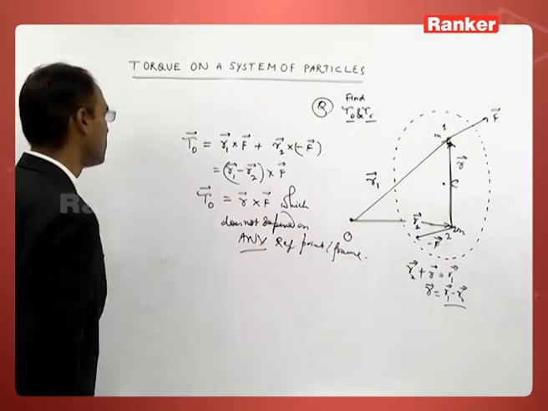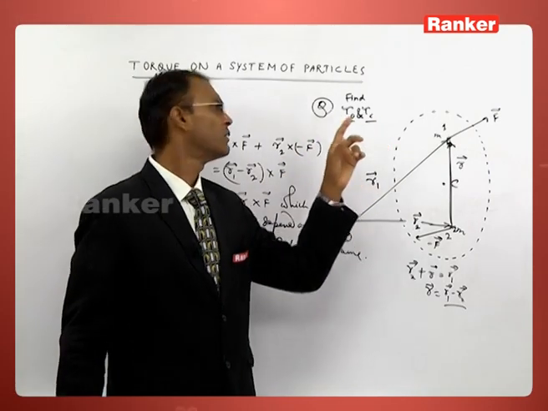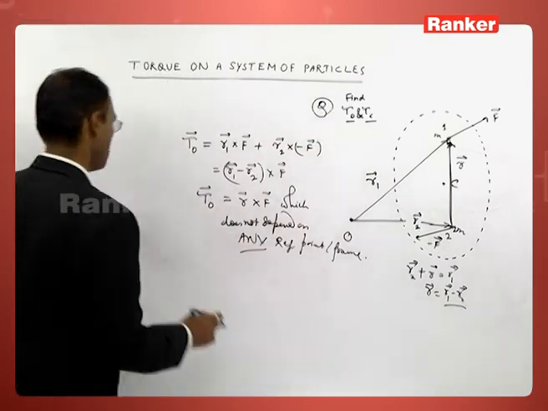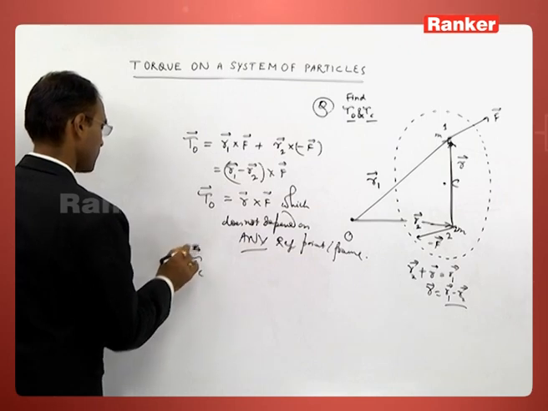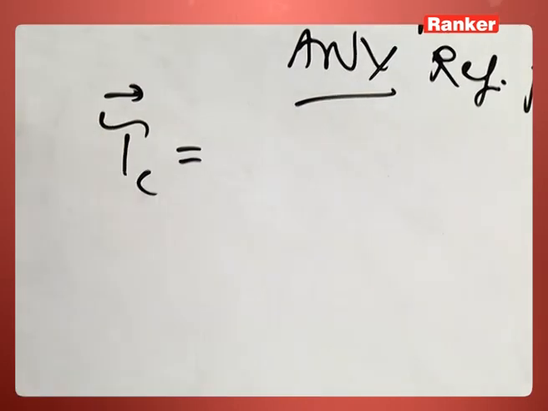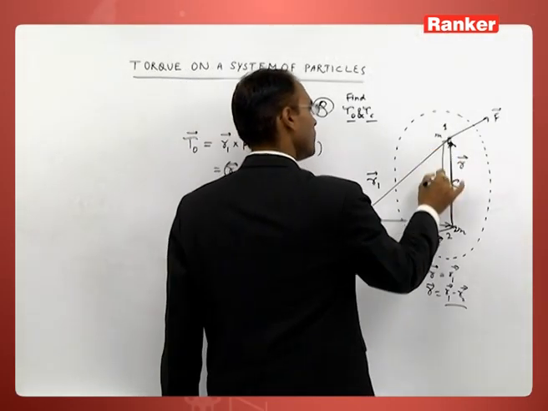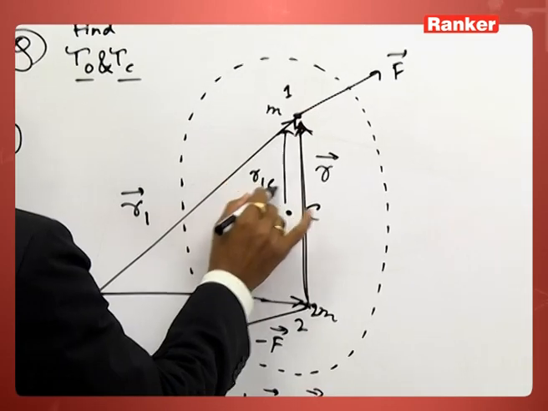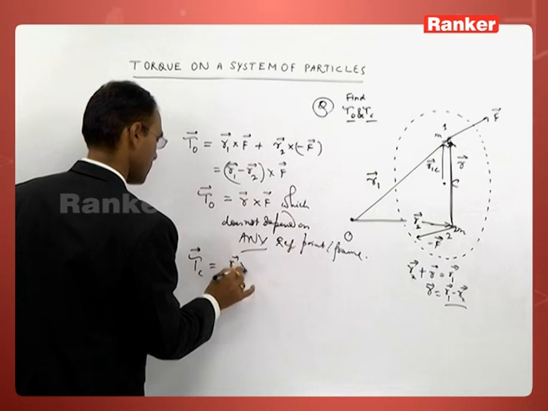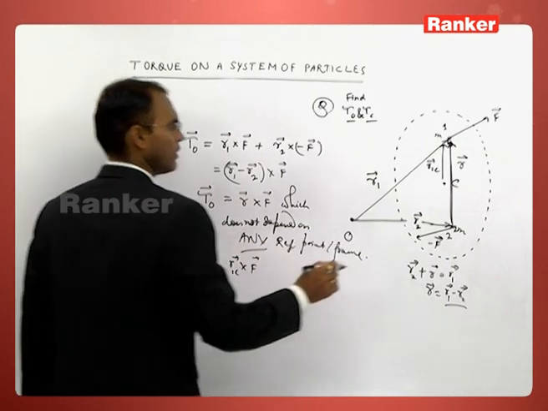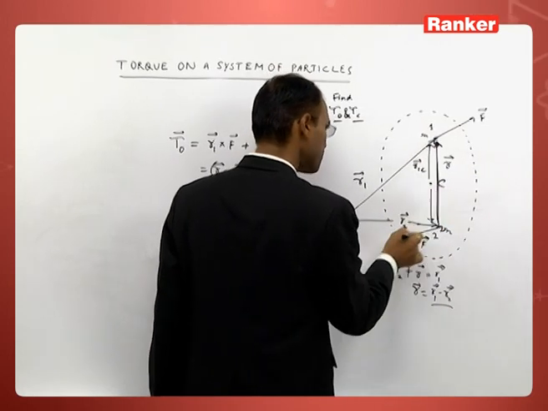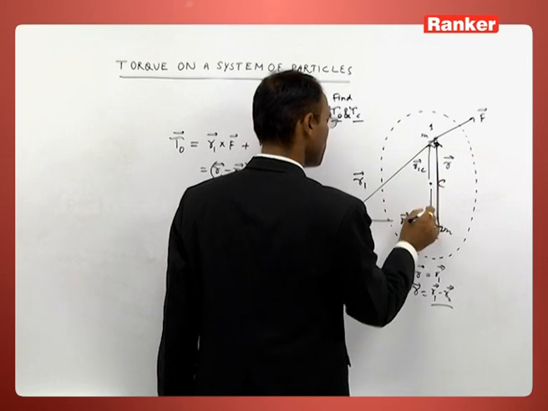If this is so, torque about the center of mass must be this much. Tau C is equal to R1C cross F, the torque produced by this force with respect to the center of mass frame, and the torque produced by the opposite force with respect to the center of mass frame.